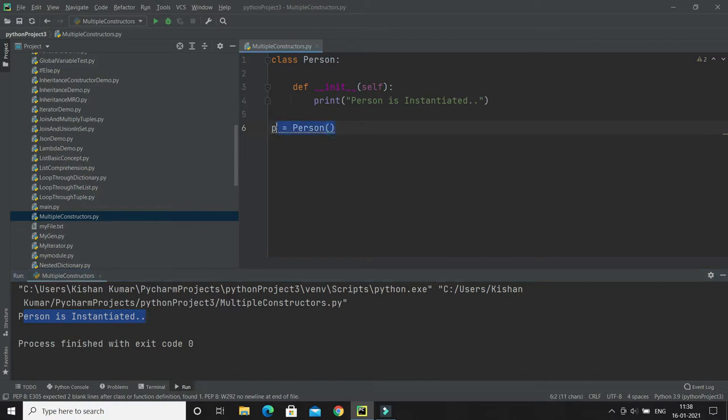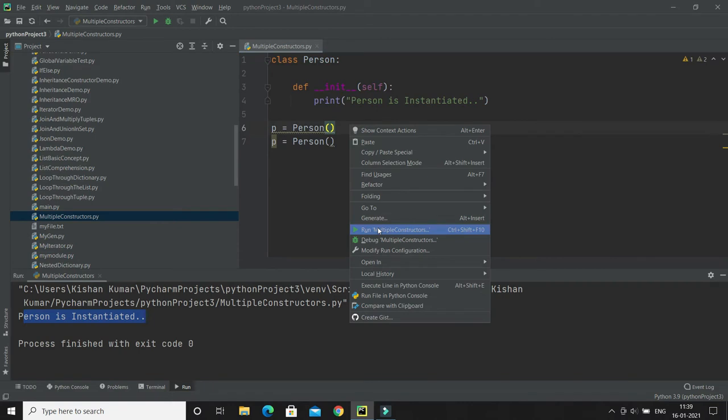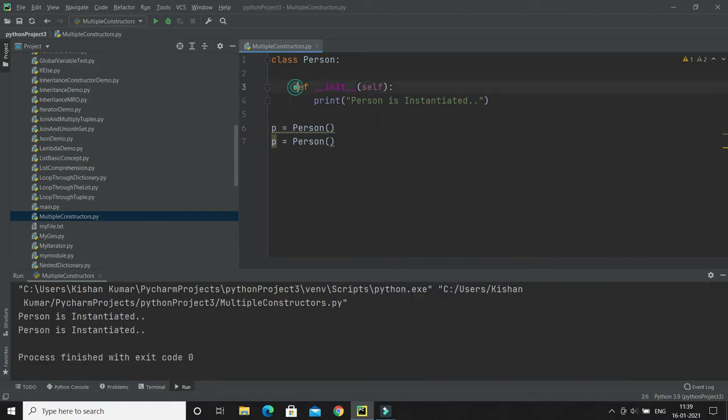That means whenever we create an object of Person, the constructor gets called automatically. If I create two objects of Person, this __init__ method will be called twice, as you can see. But the question is: can we define multiple constructors in Python?